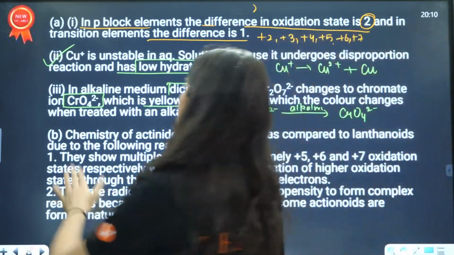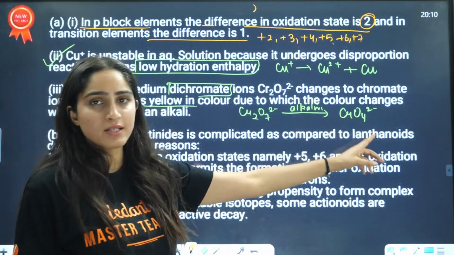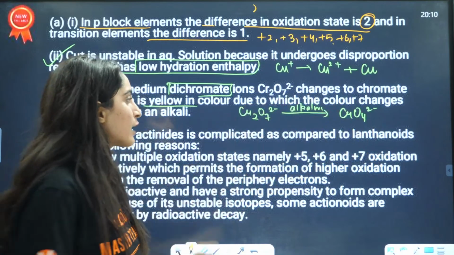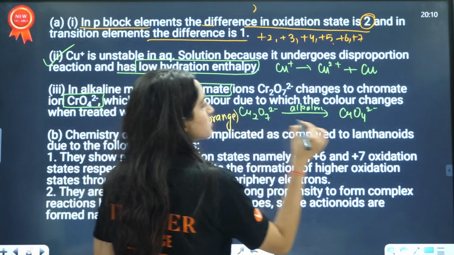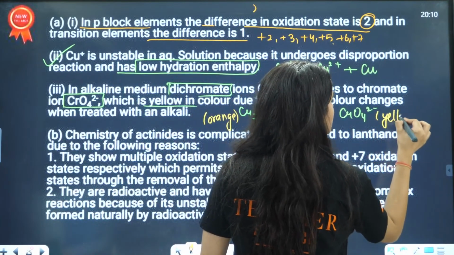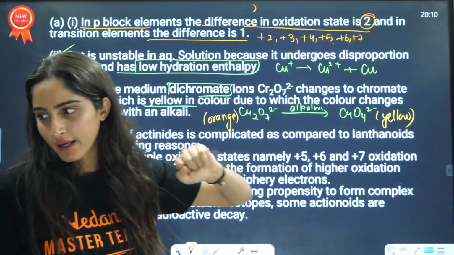I was just telling you this question: dichromate ion conversion in alkaline medium is converted to chromate ion. Dichromate is orange in color, and chromate is yellow in color. You need to write this reaction, write this paragraph.